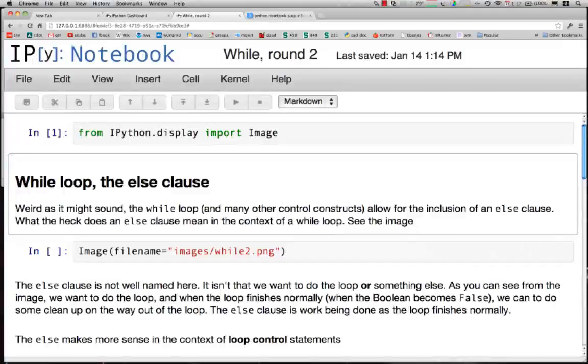Let's get started. One of the odd things about the while statement is, as weird as it may sound, a while statement can have an else clause associated with it. What the heck does an else clause mean?